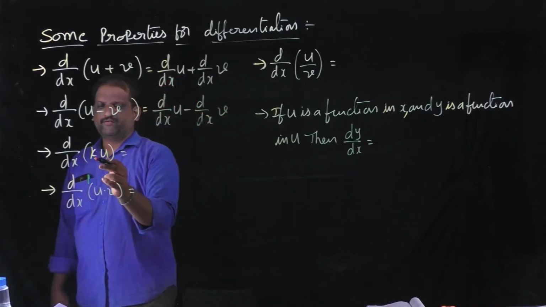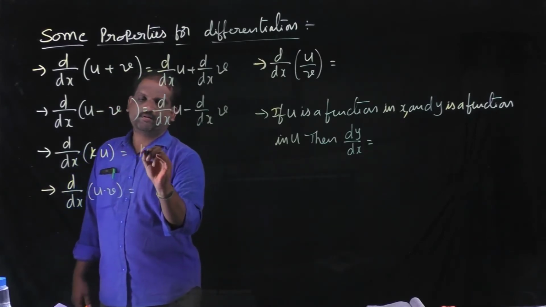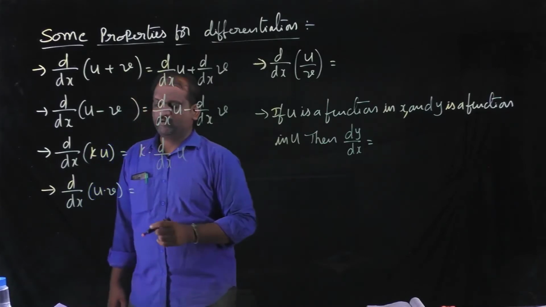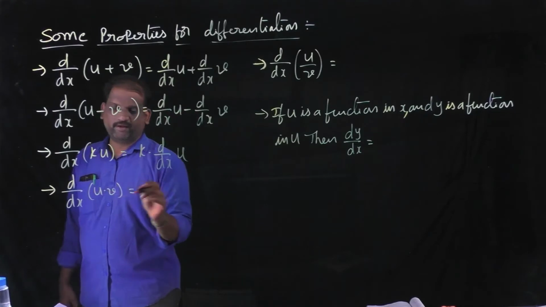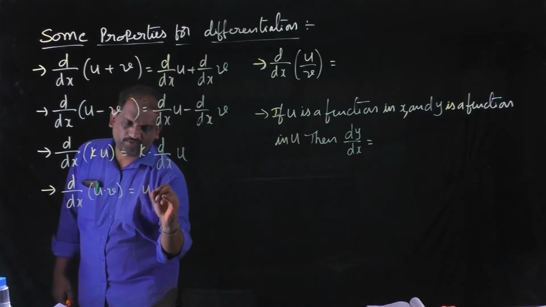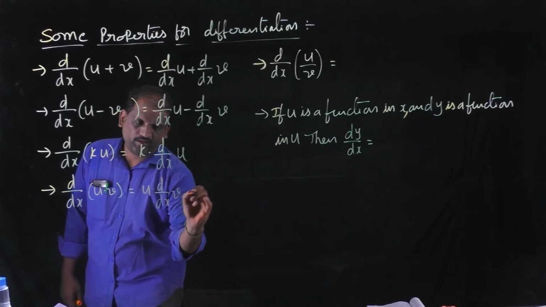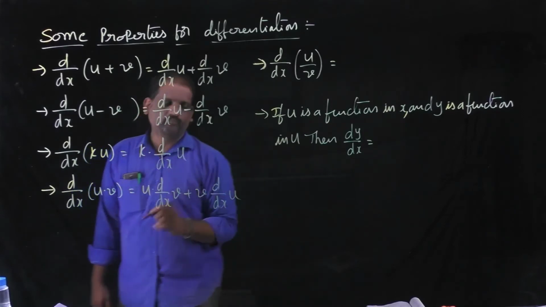Differentiation of constant into u, some function of x, that is constant into derivative of u. Derivative of uv, these two functions with respect to x, then it must be u into derivative of v plus v into derivative of u.